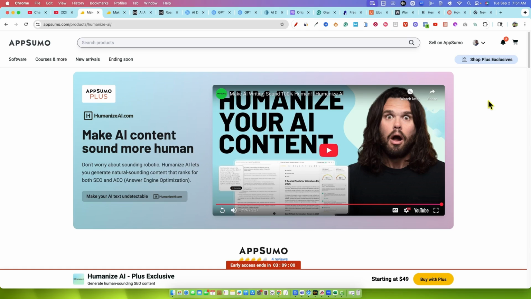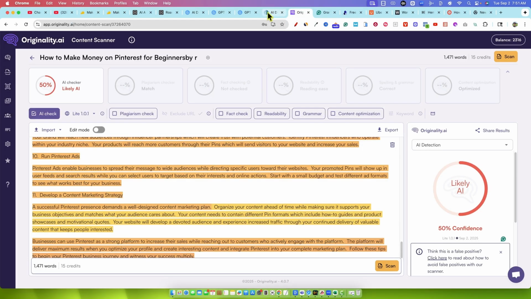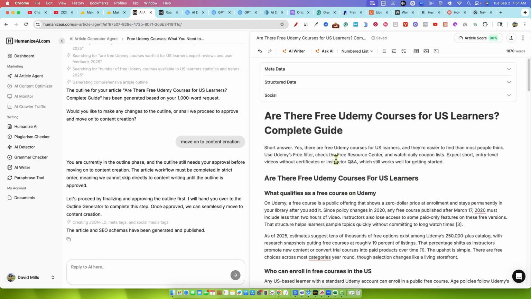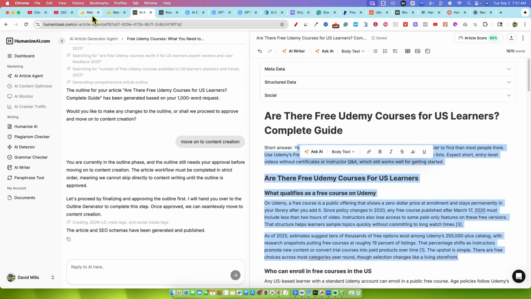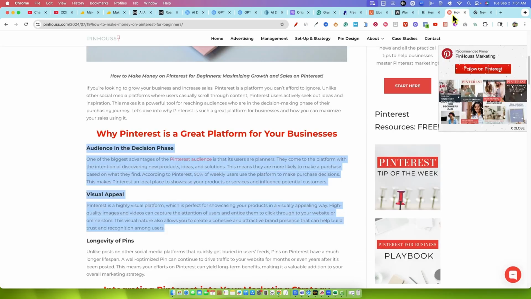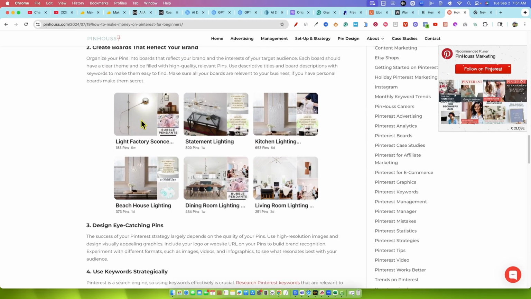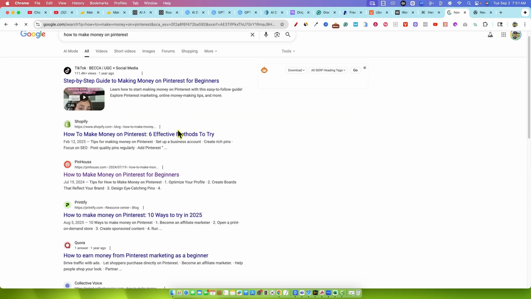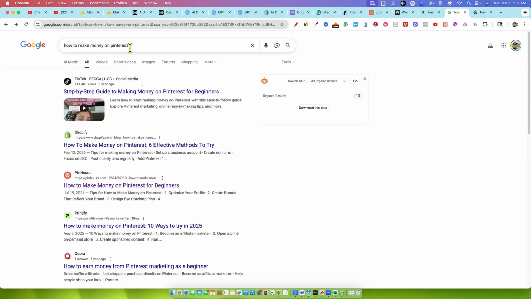You're always going to be chasing the exact opposite of what you're doing, right? You're going to be chasing Originality, GPT Zero, Grammarly, and all those tools. You're going to constantly be trying to update your tool so it can satisfy all those detecting scores, when in reality, what I just told you was that it doesn't matter if you have AI content, because this one rated 100% AI generated content on this article I showed you, and it's ranking number 12 or 13. Look, it's on page 2 for a keyword that could make someone a ton of money if they're selling a course or something like that.